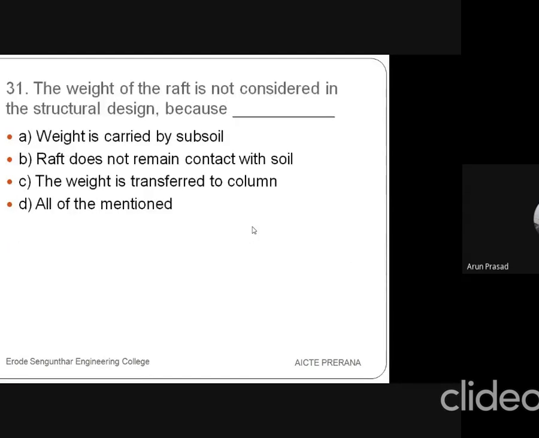Then the 31st question is, the weight of the raft is not considered in the structural design because dash. The first option is weight is carried by subsoil, second option is raft does not remain in contact with soil, third option is the weight is transferred to the column, and fourth option is all of the mentioned.